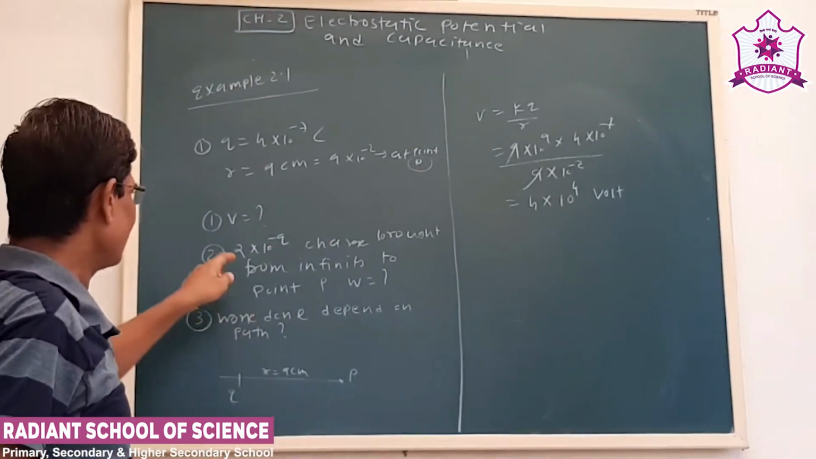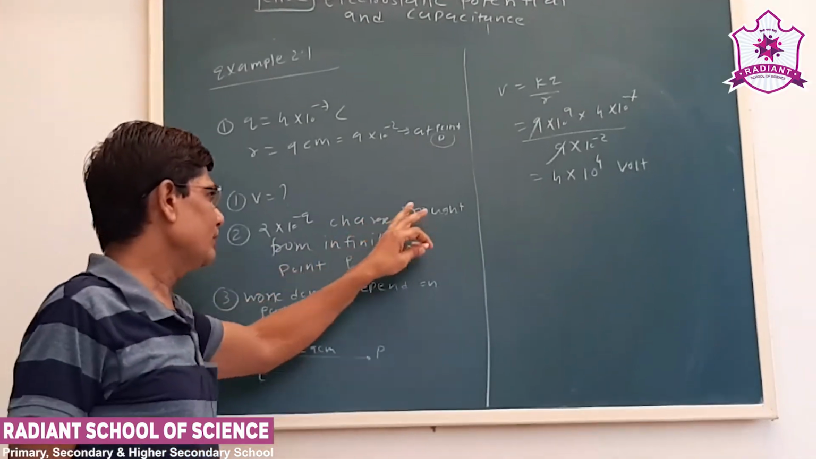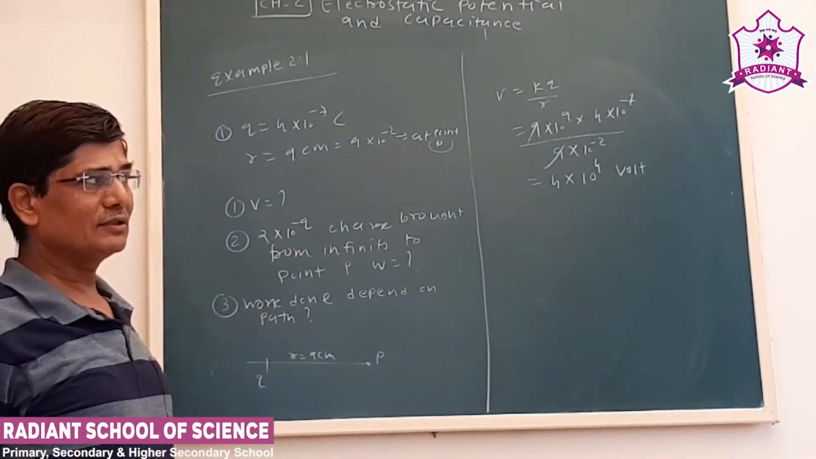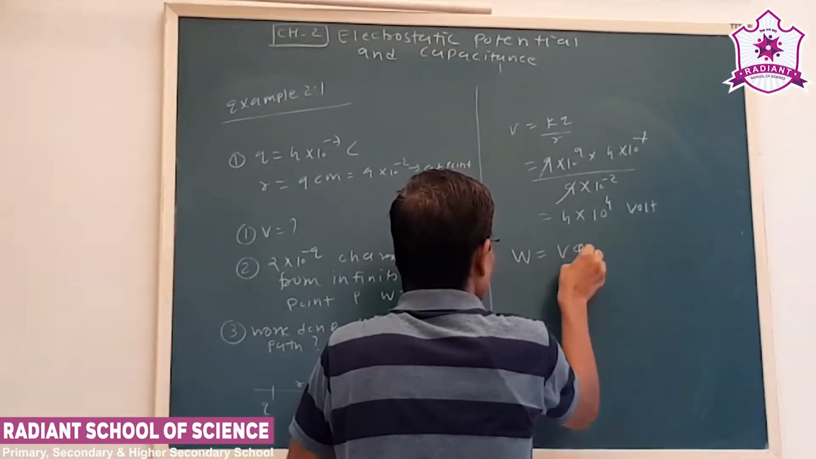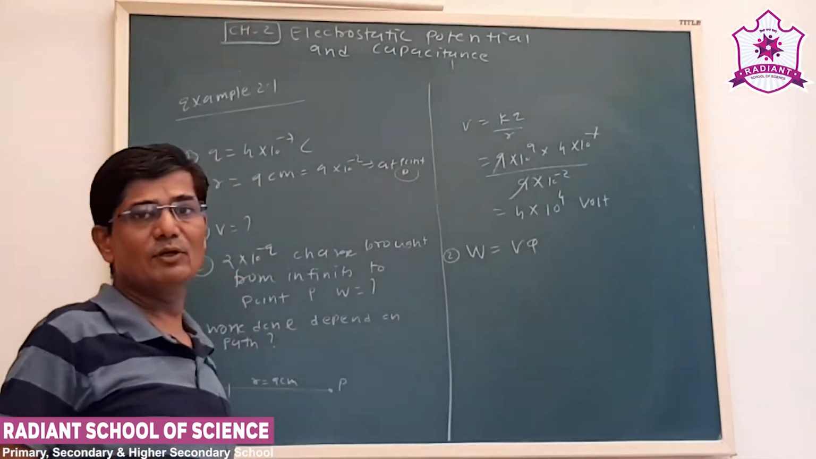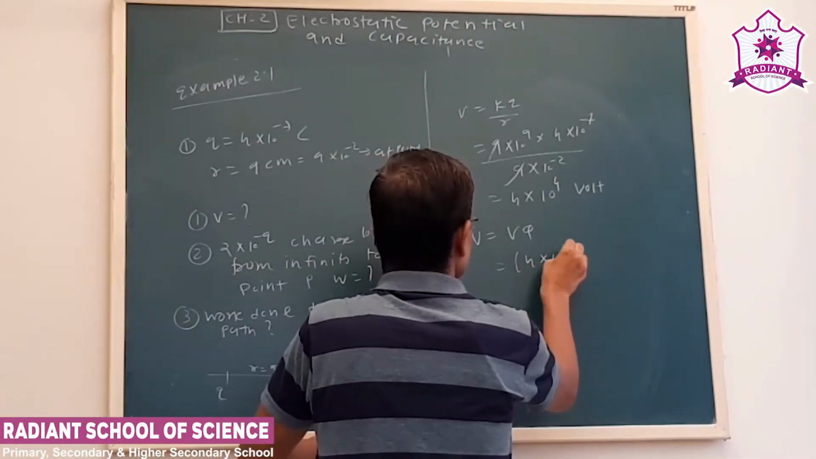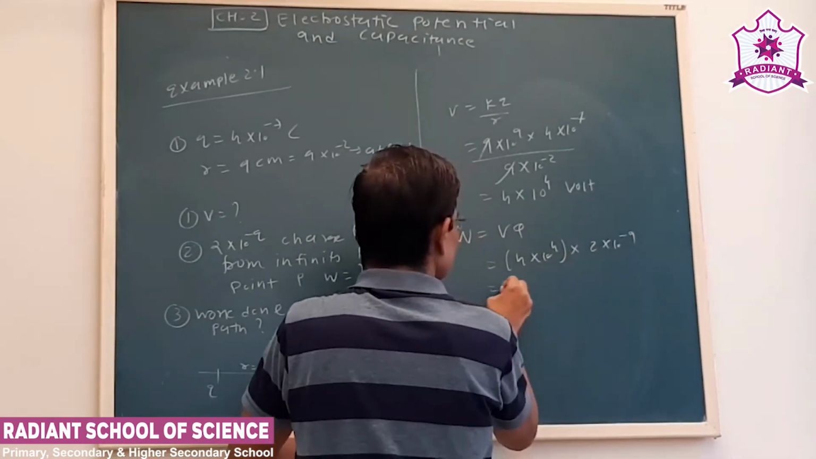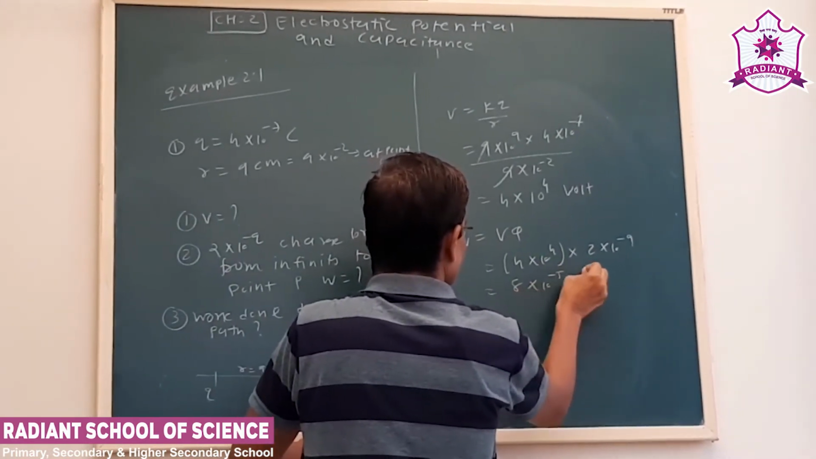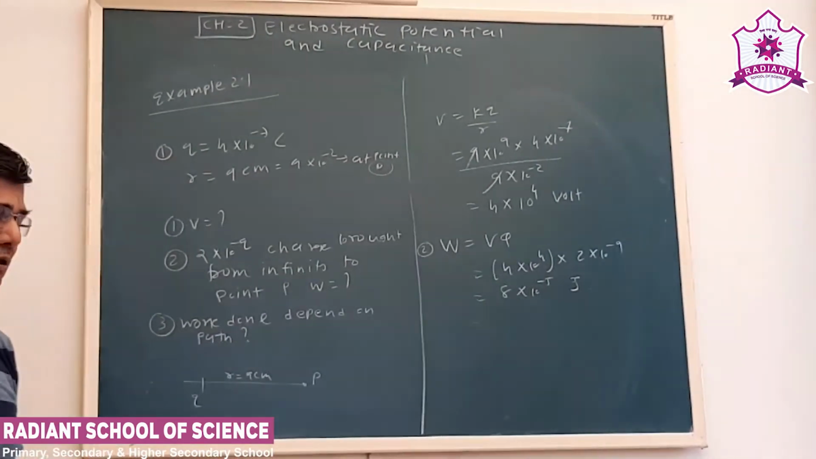Now see the second part of the question: 2 into 10 to minus 9 coulomb charge is brought from infinite distance to point P. What is the work done? Now see, we have to remember this formula very well. W is equal to VQ. See, that will be used number of times. So work done is potential times charge Q, which is 2 into 10 to minus 9, giving 8 into 10 to minus 5. Work done is VQ.